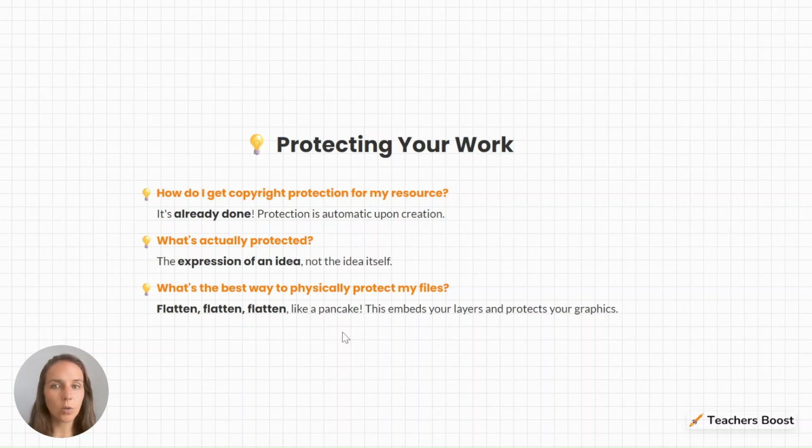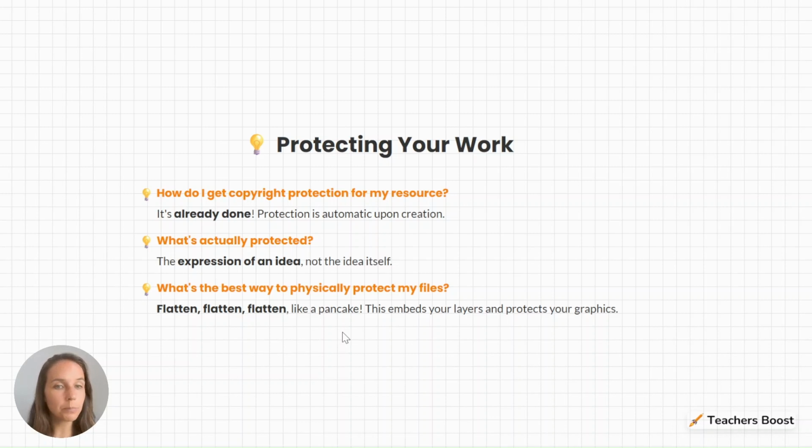The next question is, what is actually protected under this copyright? So the idea is not protected, but the specific expression of the idea is. So, for example, the idea of a worksheet for fractions is not protected. Anybody can make a worksheet for fractions. But the way that our worksheet is designed, or the wording that we use, or the specific questions and layouts, that's what's protected. Okay, and last question under this is, what is the best way to physically protect our files?